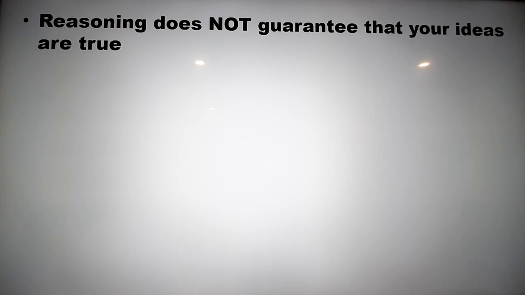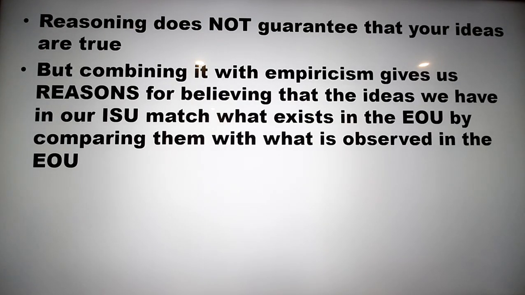Remember, we live in the internal subjective universe where we try to create a picture of our external objective universe that is an accurate one. But what reason does for us, what rationalism does for us, by combining it with our observations, it actually gives us reasons, which is why it's called reasoning.